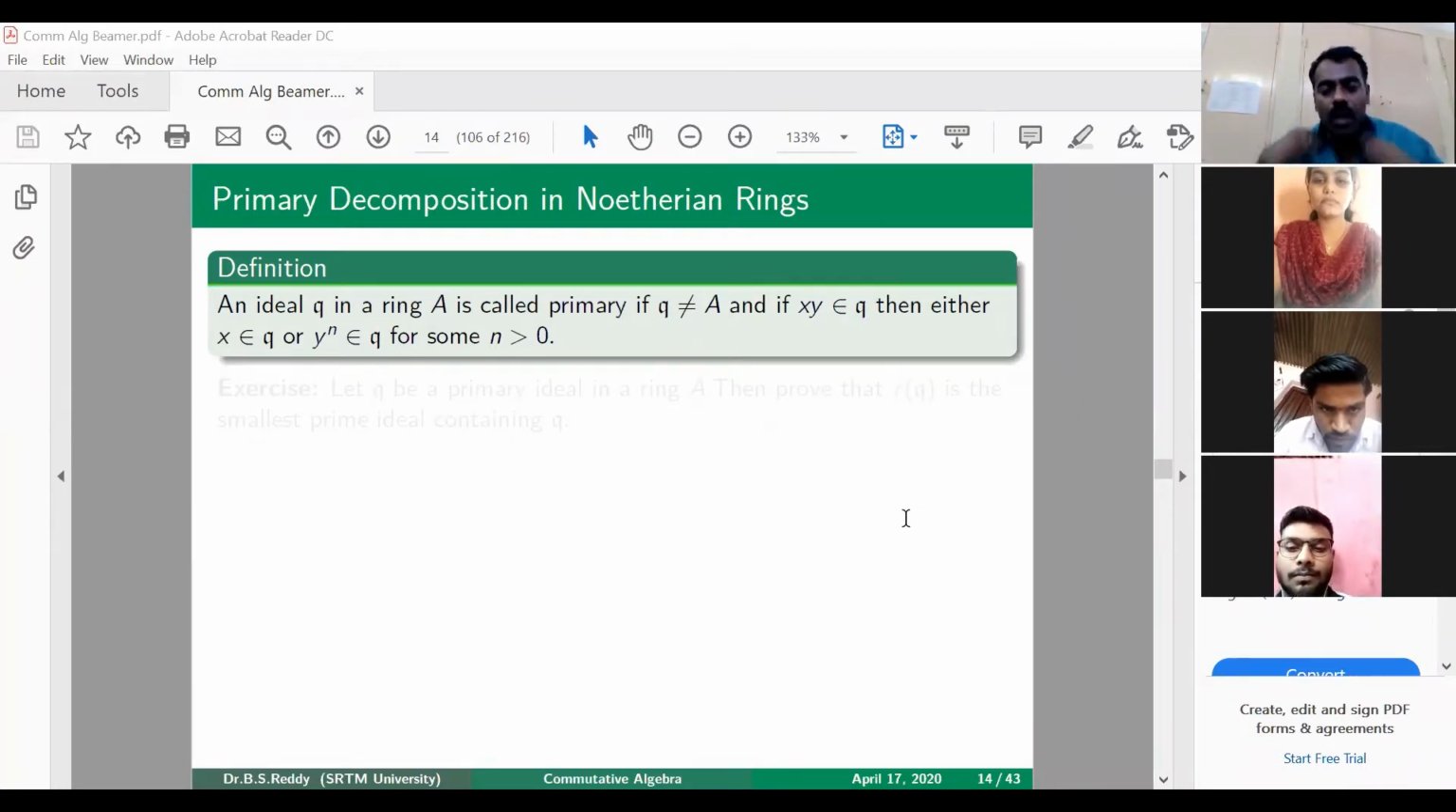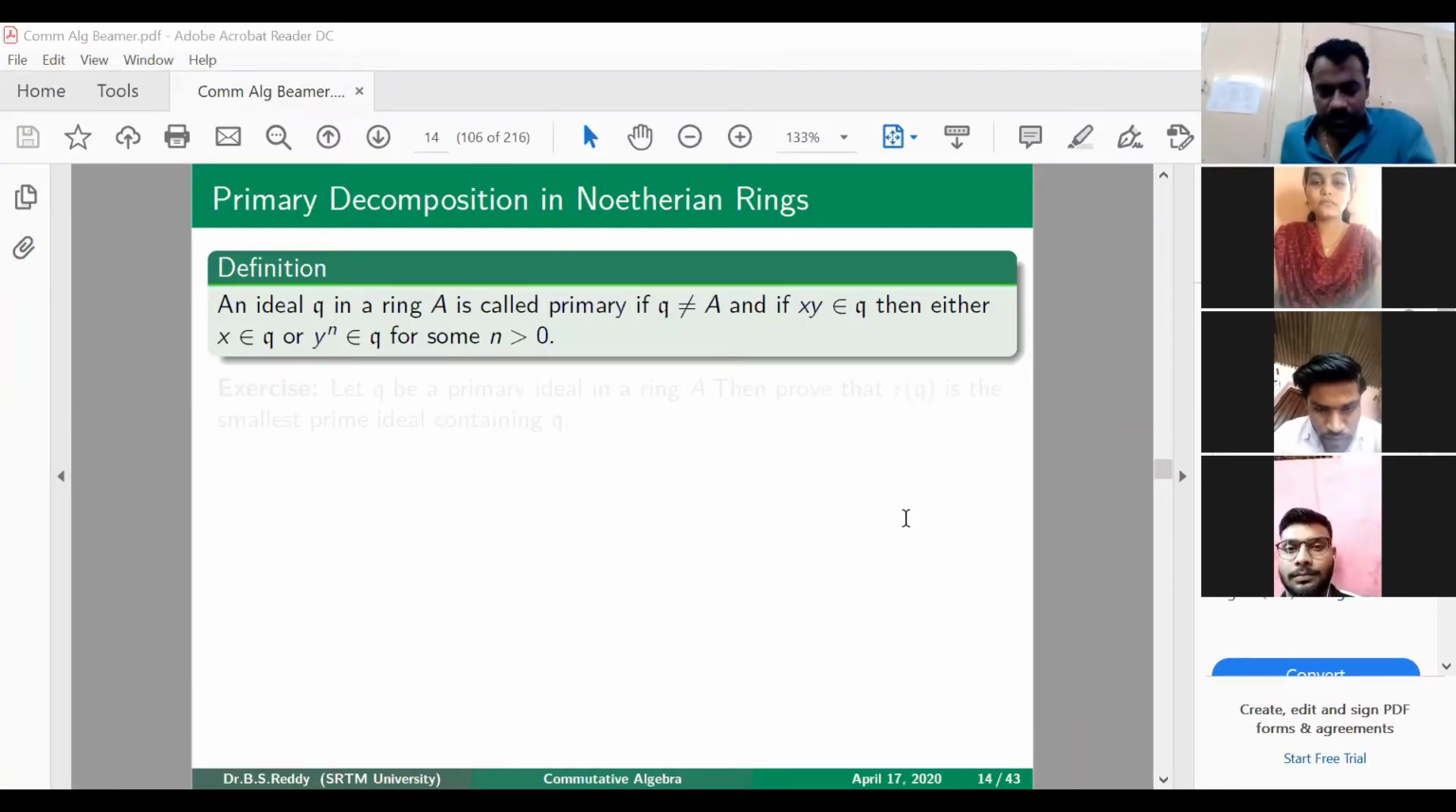So this is a new definition which we will come across: an ideal is said to be primary if whenever a product of two elements is in that ideal, then either one element should be there or at least a power of the other element should be there. Either x is in Q or y^n is in Q for some n. Of course, you can swap x and y, meaning either y is in Q or x^n is in Q for some n.